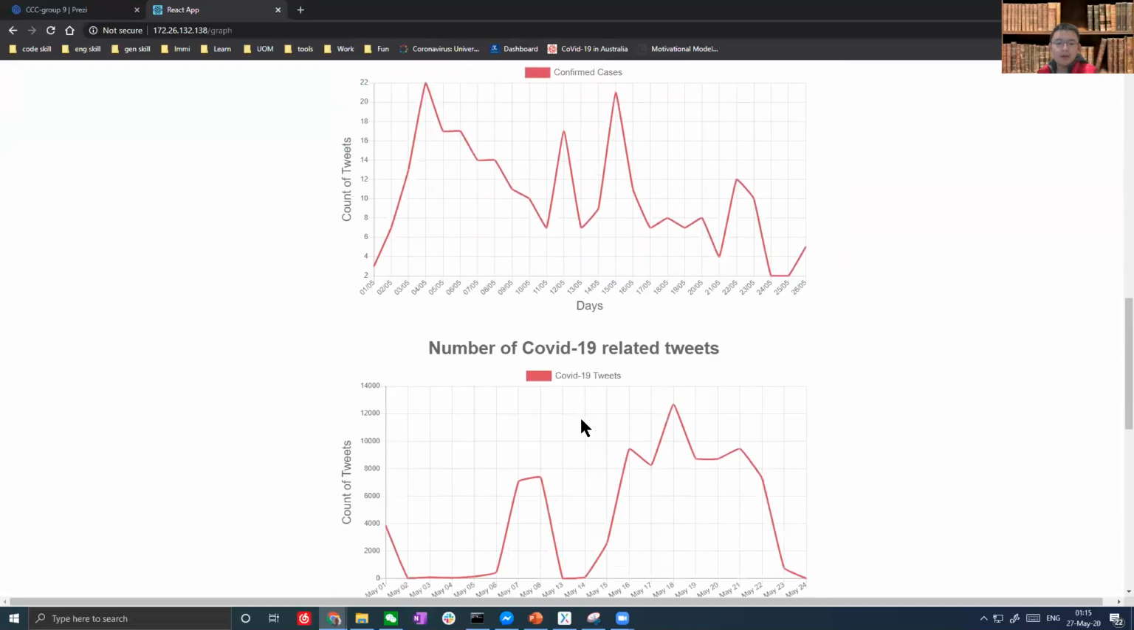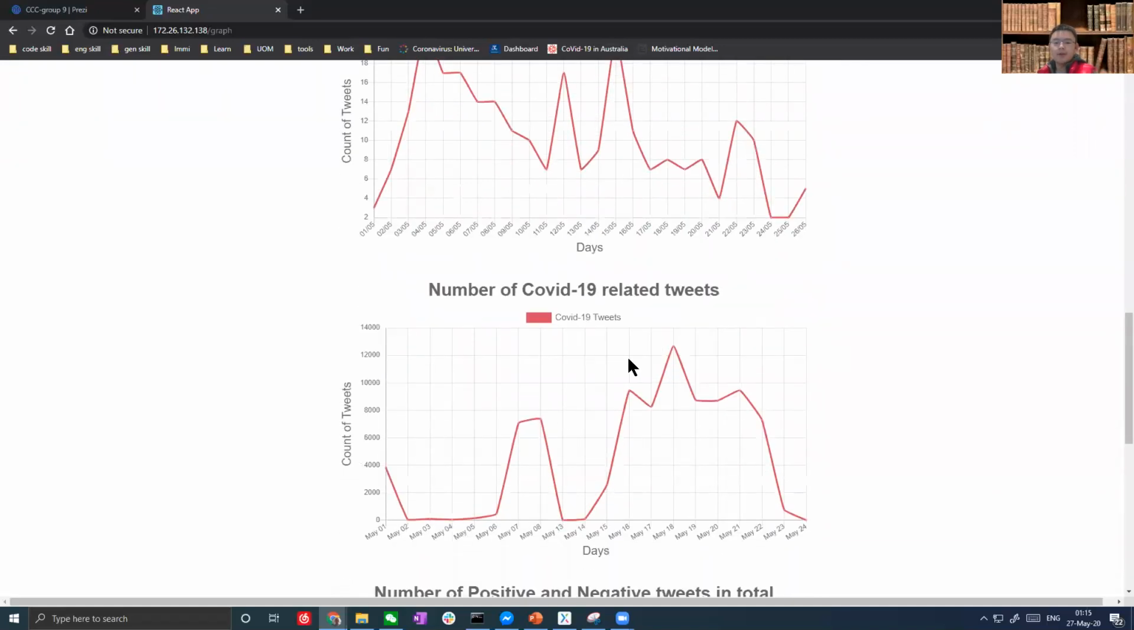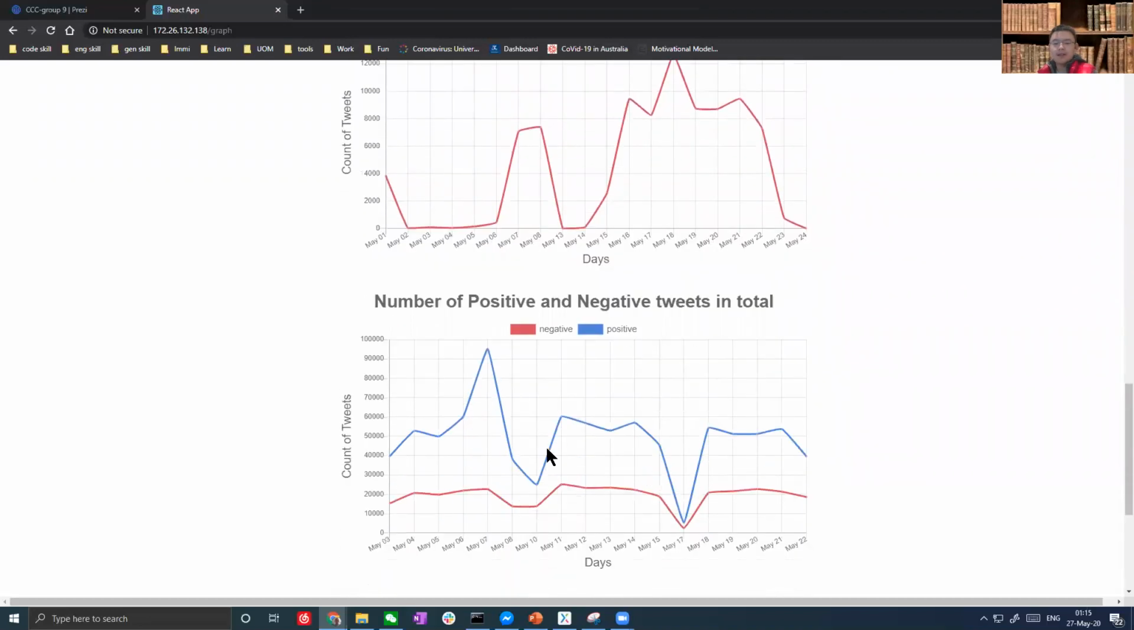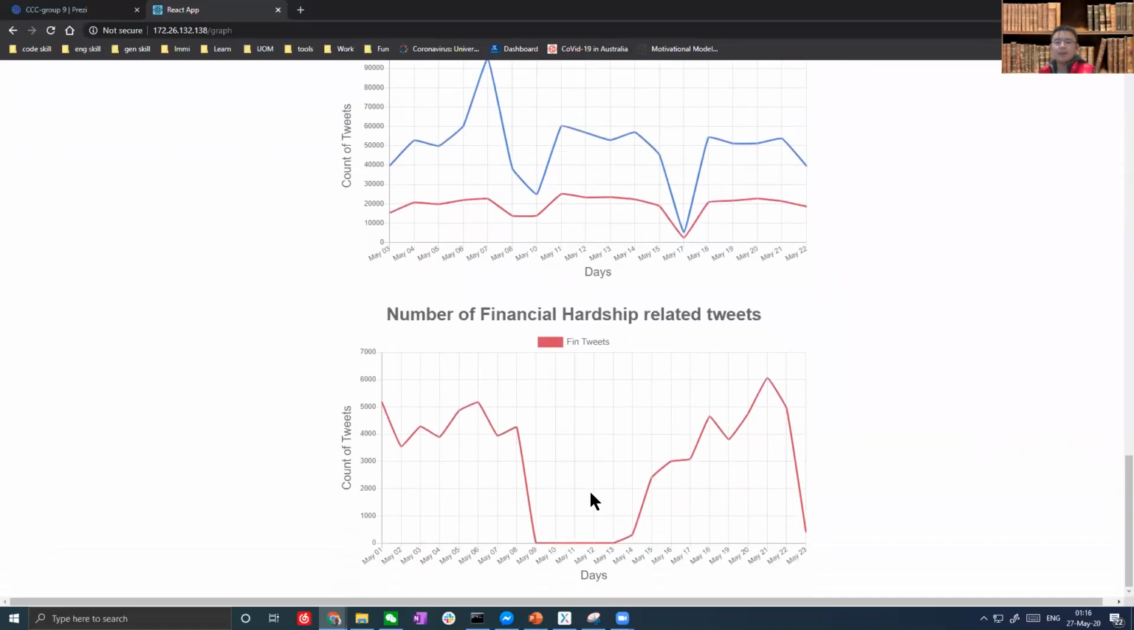In the second chart, it shows the number of coronavirus 19 related tweets in general. The third chart shows the number of positive and negative tweets in total. The last chart displays the number of tweets relating to financial hardship. To explore our first scenario, is there any correlation between the number of coronavirus 19 confirmed cases and the various aspects of tweets in each city?